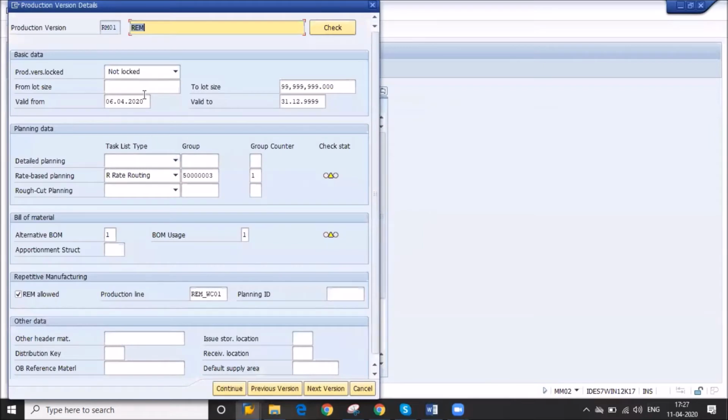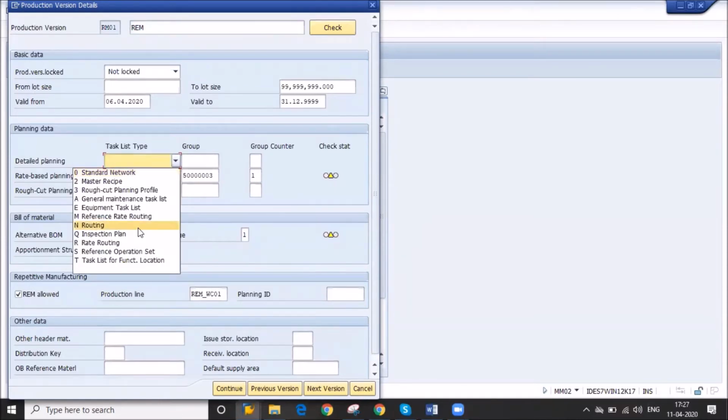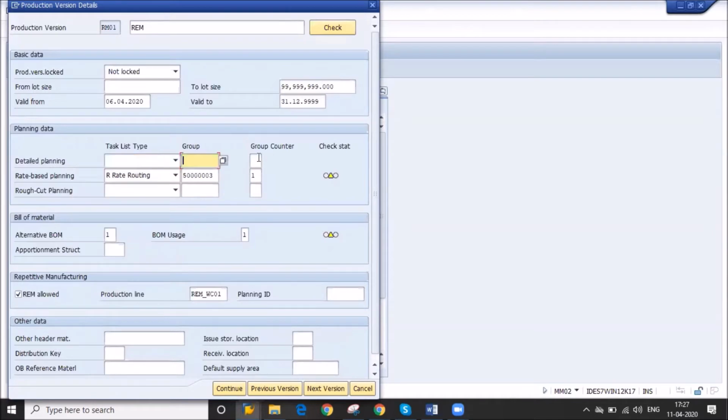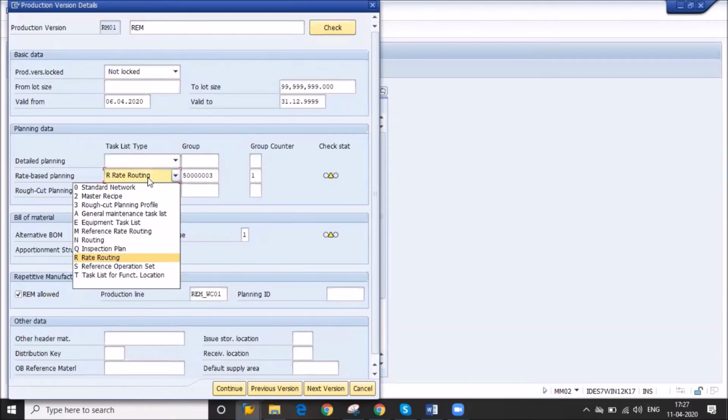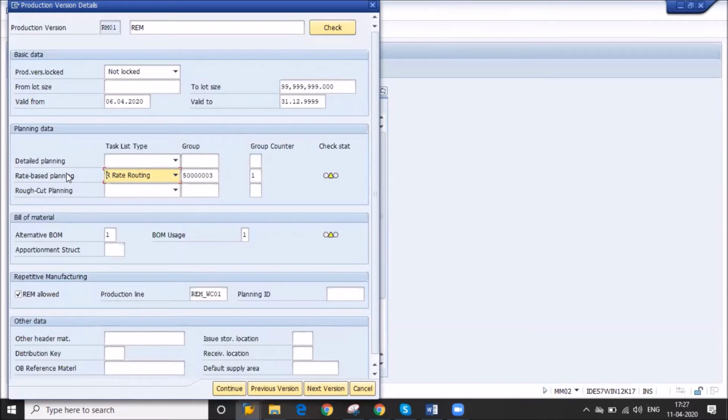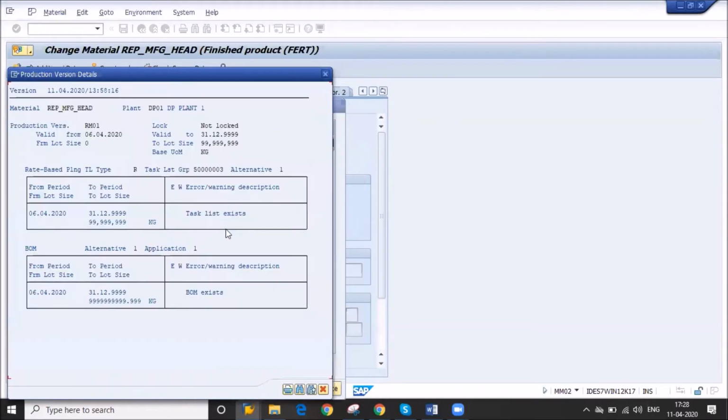So you know how to create, but there is a big difference in repetitive manufacturing. We were selecting routing and giving our number here, but because it is rate-based planning, we are giving the rate routing here. So rate routing means rate-based planning. So we are giving the group and giving the BOM one, and there is no error.